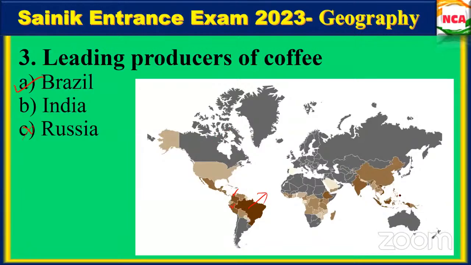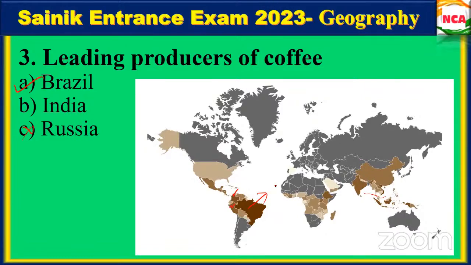Here Indonesia, Papua New Guinea, Sumatra, Java, and also Myanmar, Laos, and Thailand. And you can see here Peru, Ecuador, then Paraguay, Bolivia.